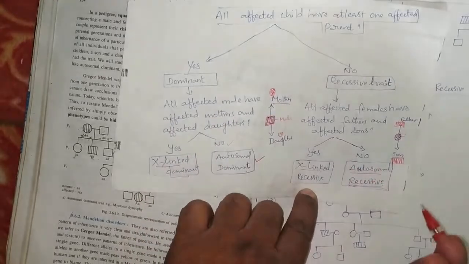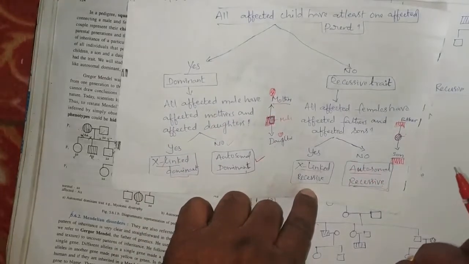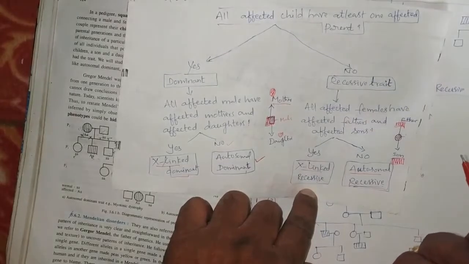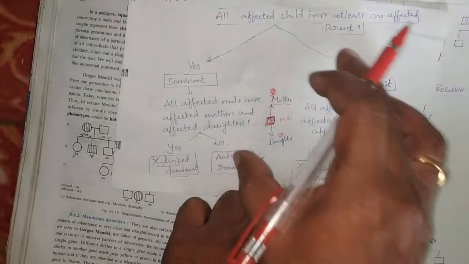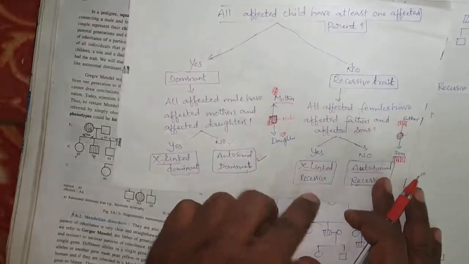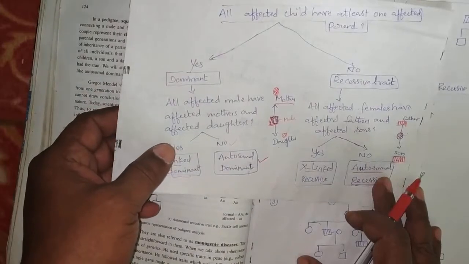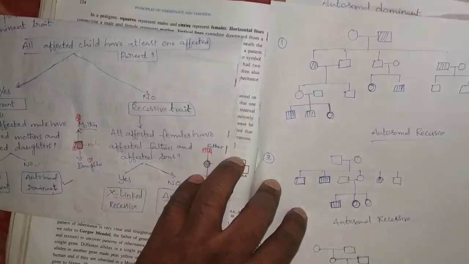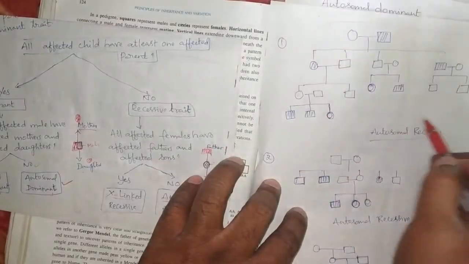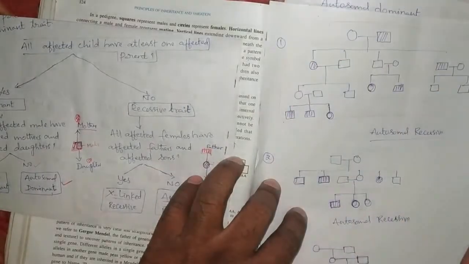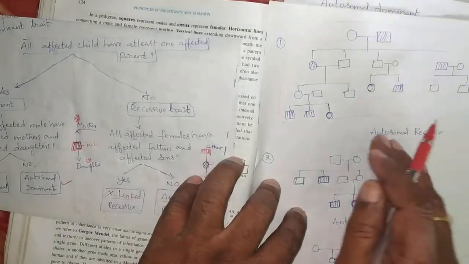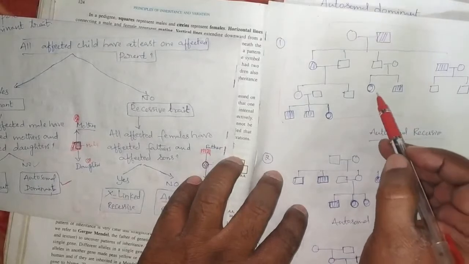By this fine small trick, we can easily find the character of the pedigree and finally answer pedigree charts. Like this, we can use a simple trick to analyze the pedigree chart. So this is one pedigree. We don't know whether it is autosomal recessive, autosomal dominant, X-linked recessive or X-linked dominant. First of all, we need to see this.